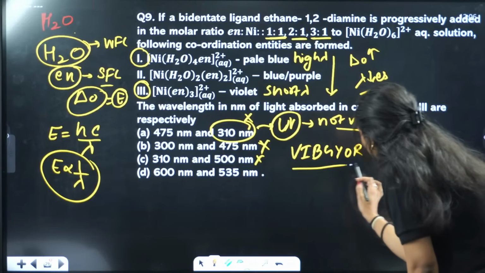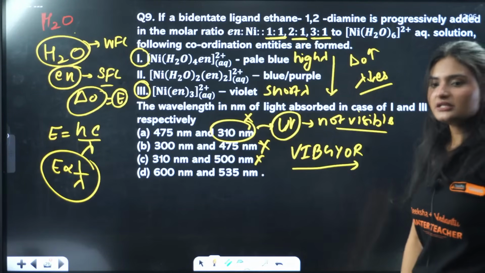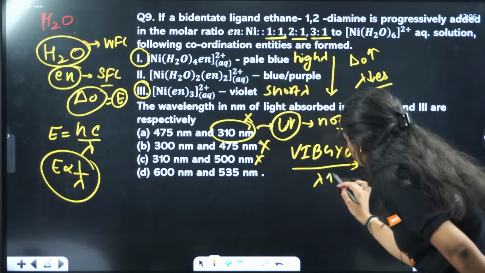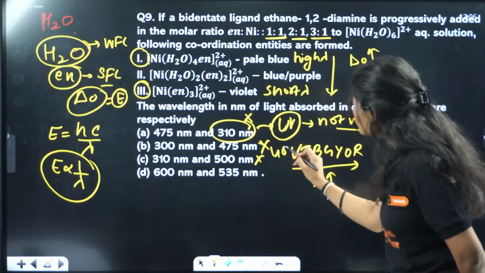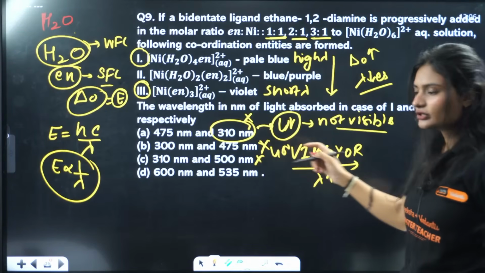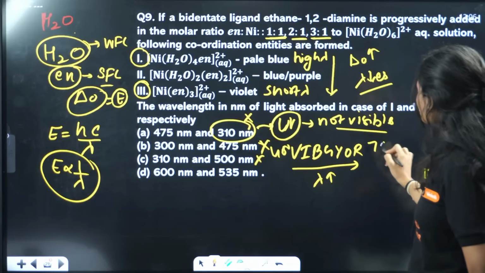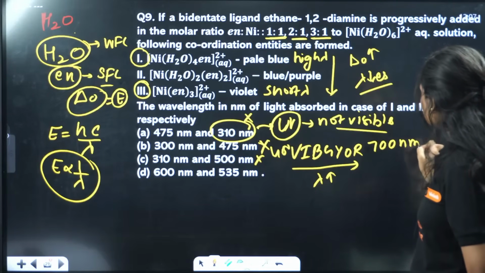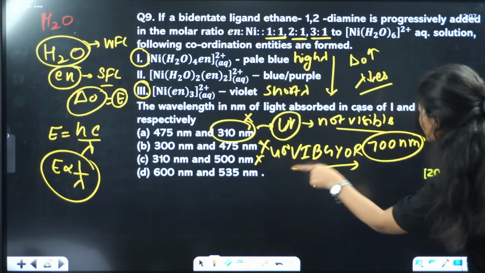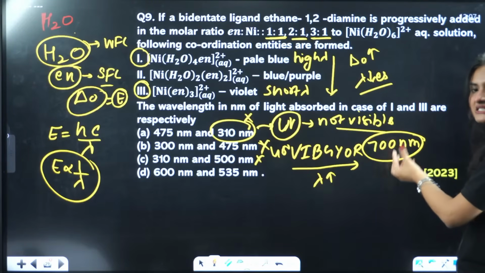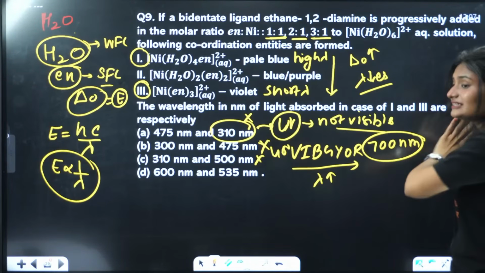So when you're going from violet to red, what is happening here? The wavelength is increasing. Violet color has a wavelength of around 400 nanometer, and red color has a wavelength of around 700 nanometer.